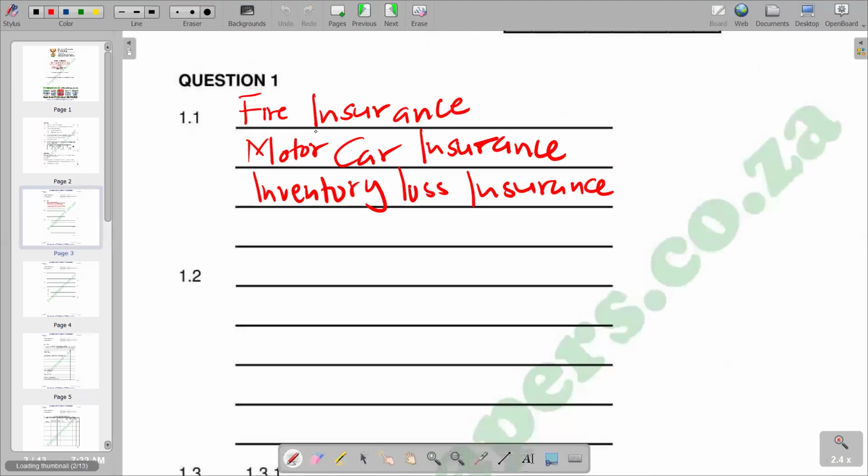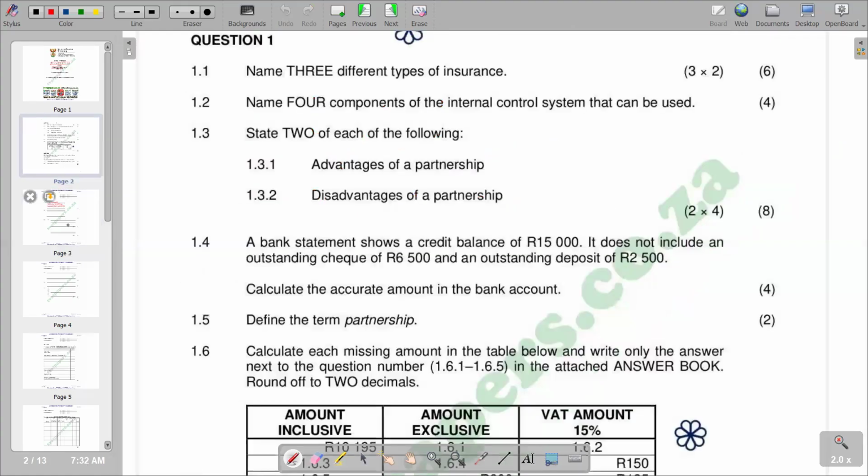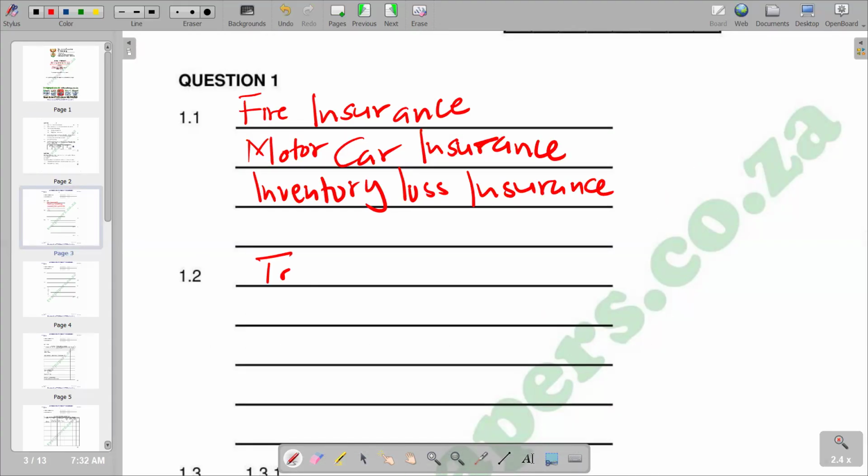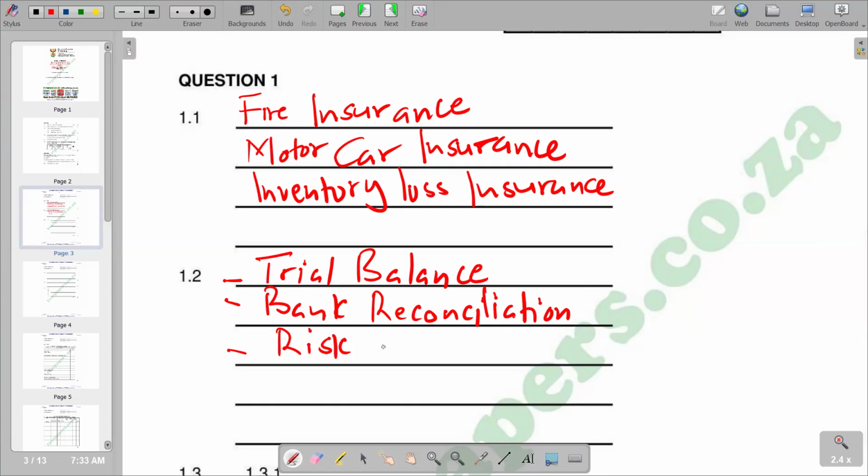So we have a section where we are supposed to fill in those internal control systems. The components that we have are, the first one, trial balance, then bank reconciliation is also a component. Include risk assessment as a component.